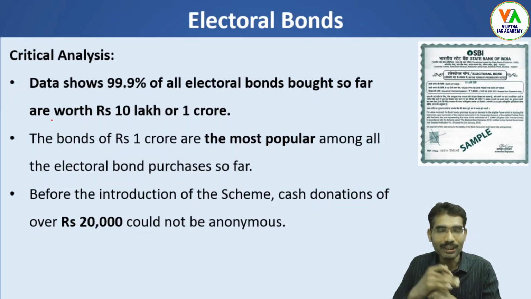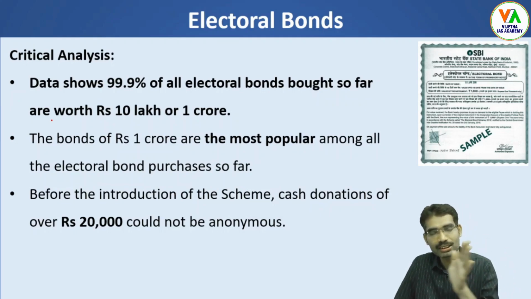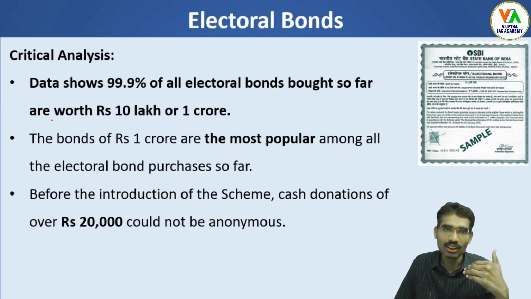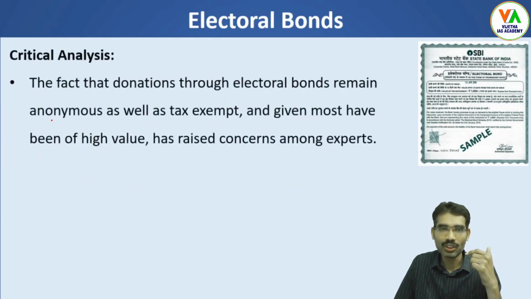Now, through anonymity, their names will not be made public. Before the introduction of the scheme, cash donations of over 20,000 could not be anonymous. This law amended that provision. Before this law, if any person donated 20,000 or more, those names had to be made public. Now, due to anonymity, these names will not come out.